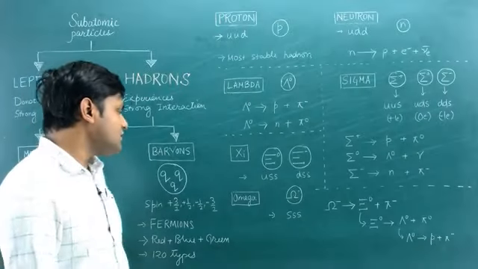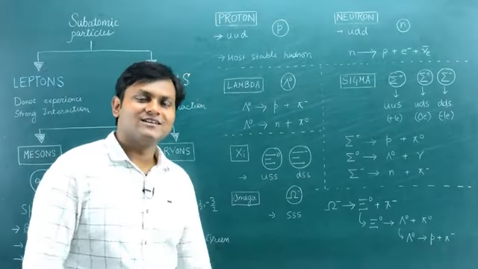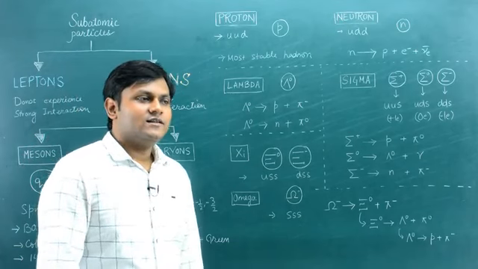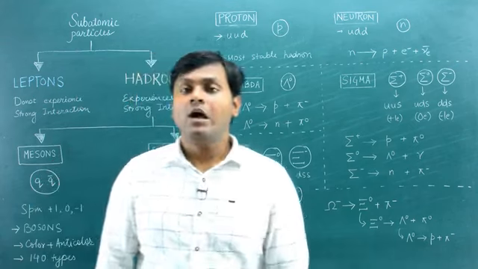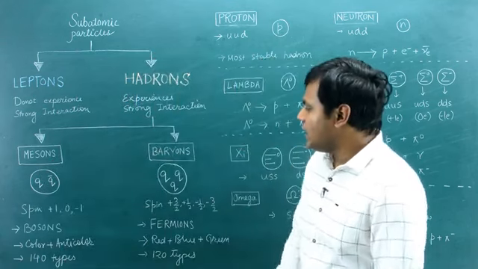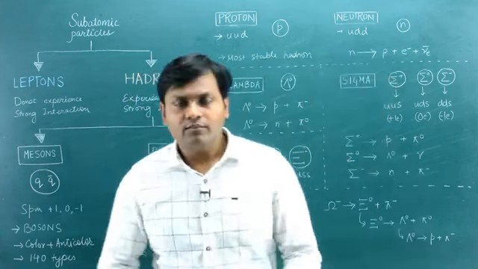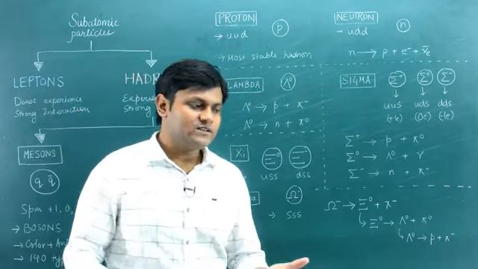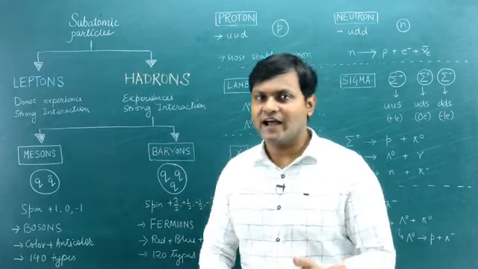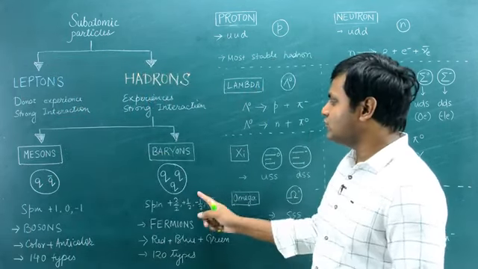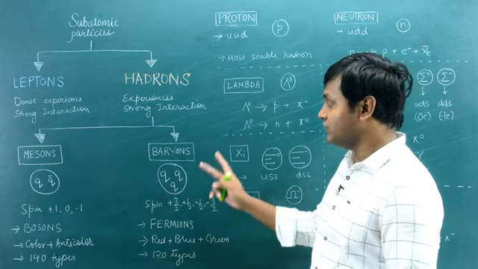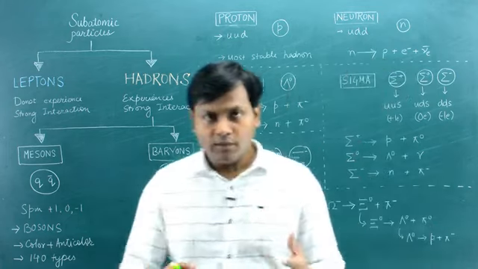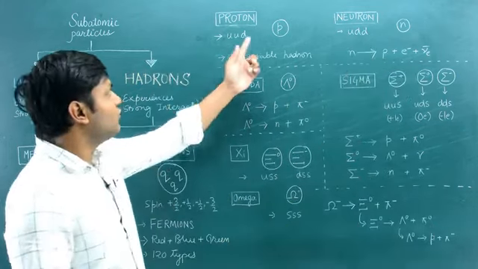Just like mesons, there are hundreds of baryon particles out there. It might get quite confusing when you try to look at different kinds of hadron particles, because so many of them are out there. But there are 2 very common baryon particles, the neutron and the proton. Ordinary matter is made up of electron, proton and neutron inside the atom. Electrons are leptons, while neutrons and protons are hadrons, and especially they fall under the category of baryon particles.